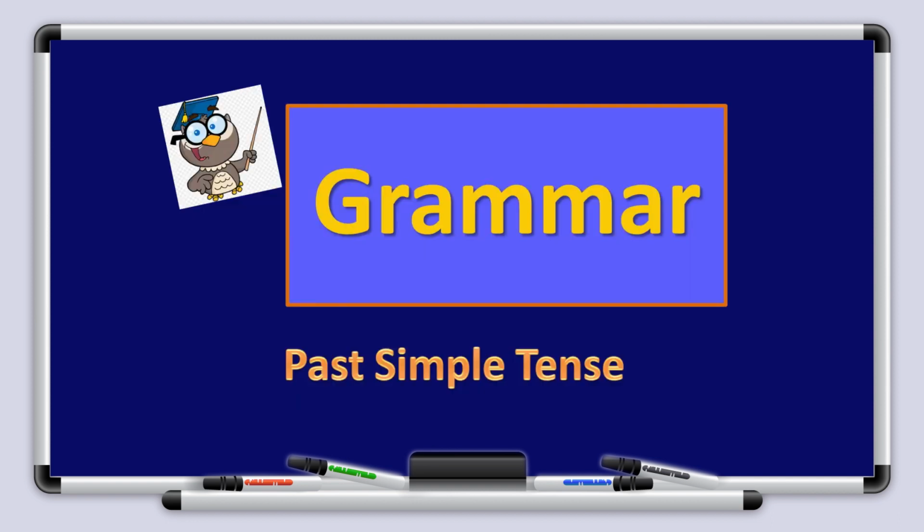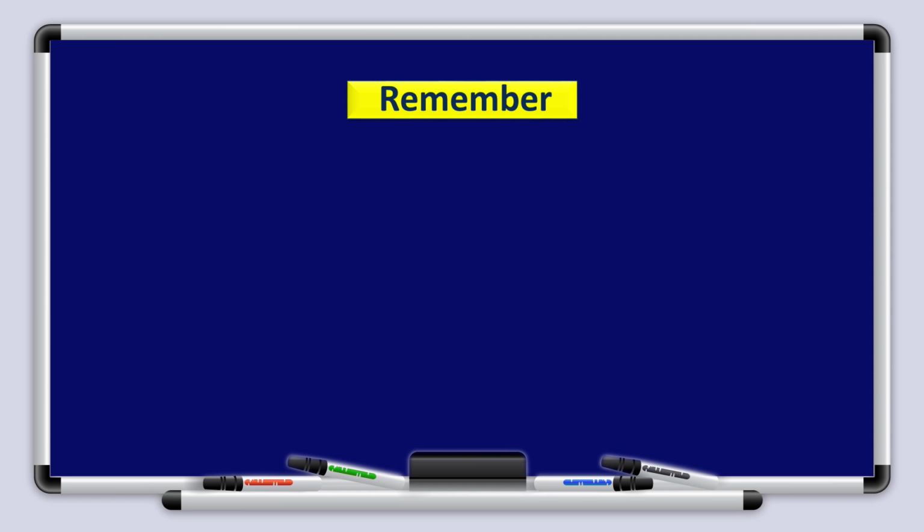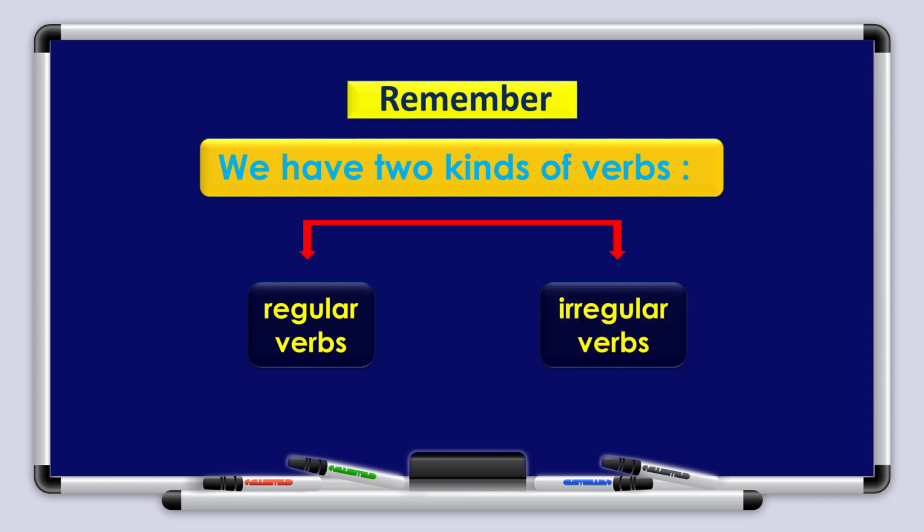Now, let's start with the grammar and today we will learn about the past simple tense. Alright, what is the past simple tense? We use the simple past tense to talk about events that happened in the past. Okay, remember we have two kinds of verbs. We have regular verbs and we have irregular verbs.